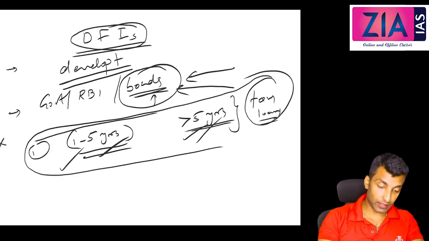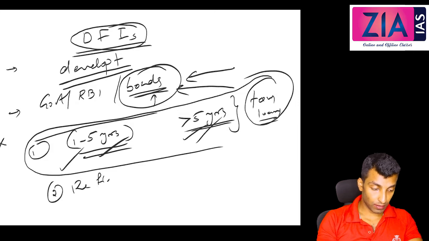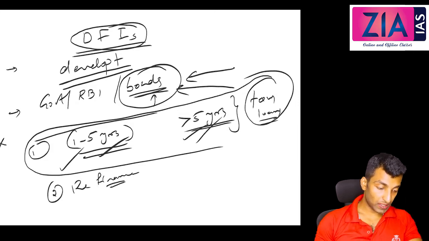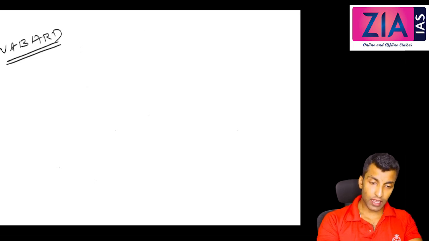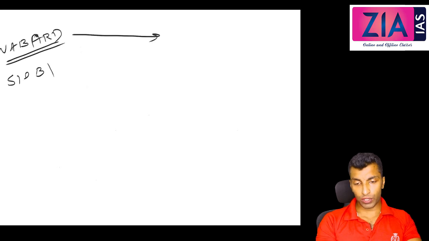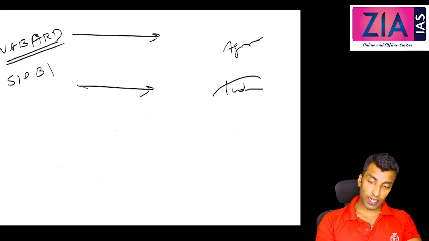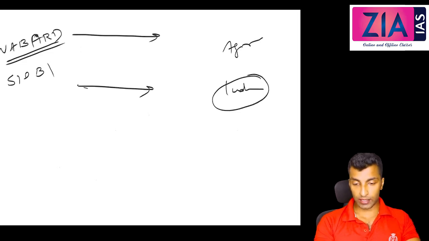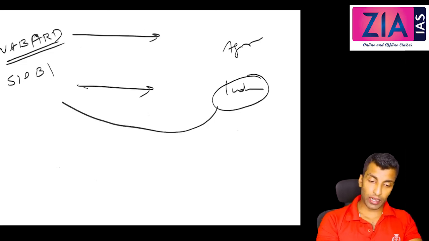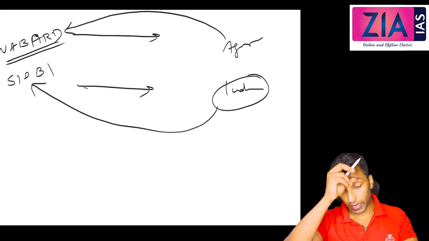Refinance. Refinance means NABARD is the apex institution which takes care of agriculture, and SIDBI takes care of industry. We will be discussing this. If you are starting up an industry, small scale industry or MSME, you cannot directly go and ask SIDBI, or go and ask NABARD if you need an agriculture loan.